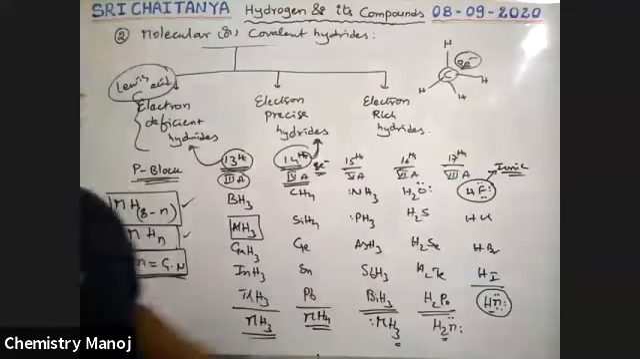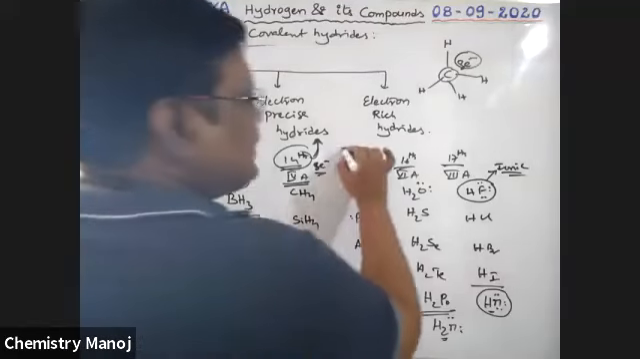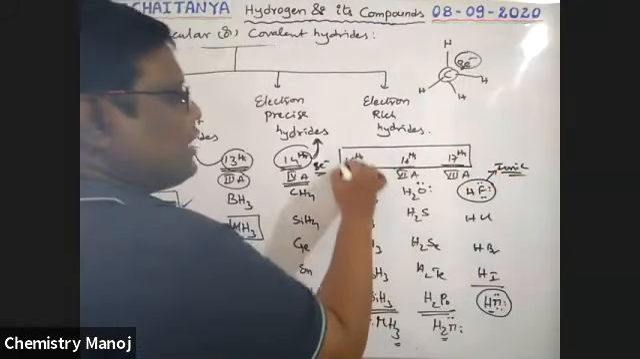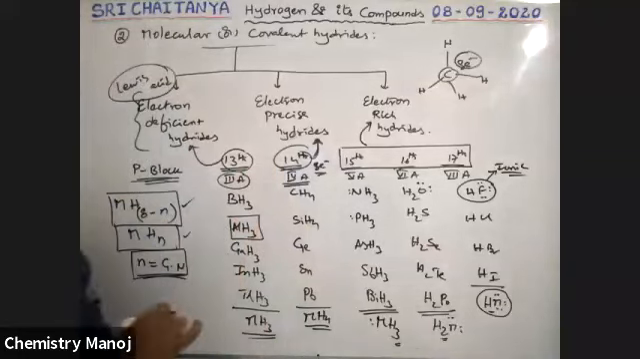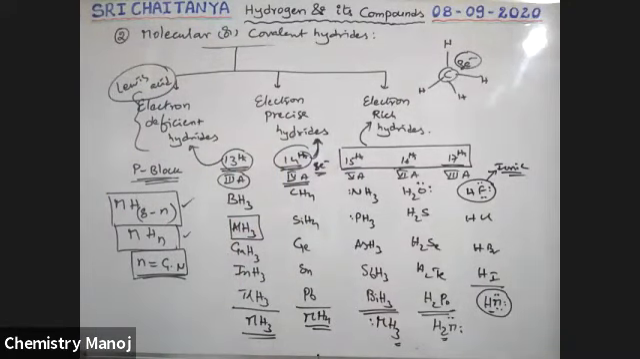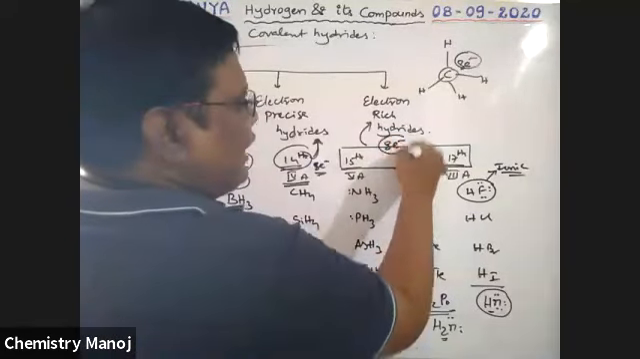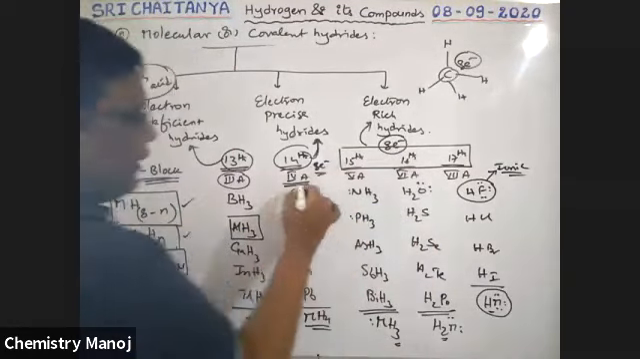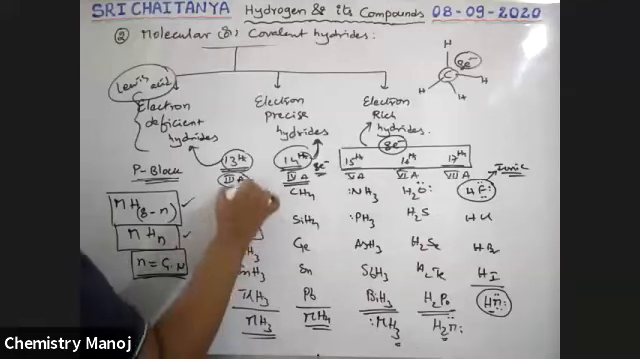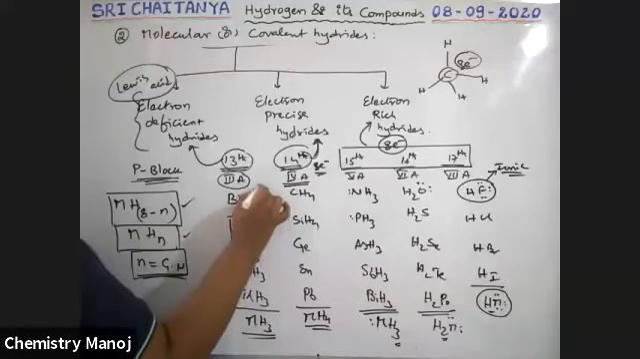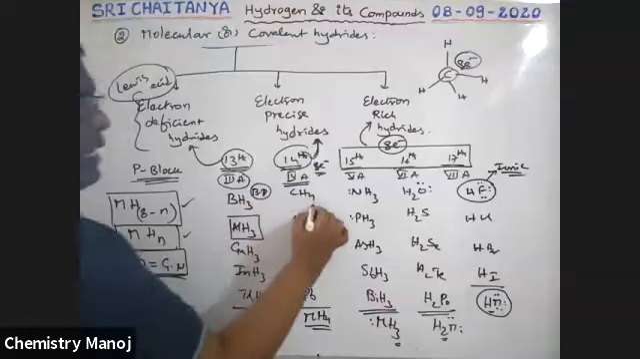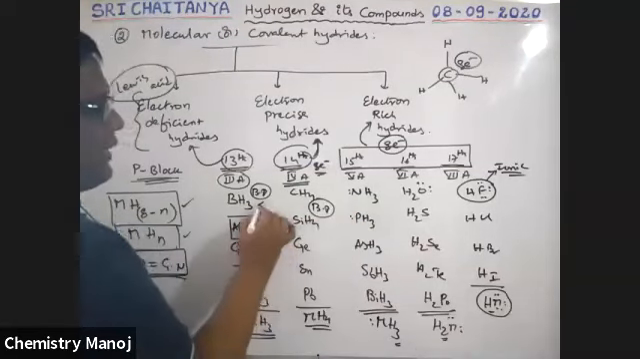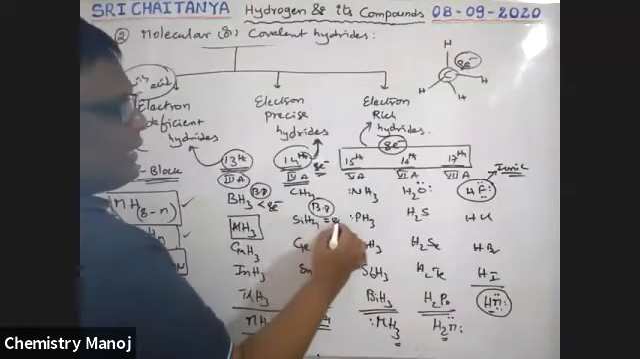Now, the remaining elements, the 15, 16, 17 group elements. These give electron rich hydrides. All these also have 8 electrons at the central atom. But in the 13th group hydrides, only bond pairs exist, like AlH3, and there it is less than 8 electrons. In CH4, only bond pairs exist and it is exactly equal to 8 electrons.